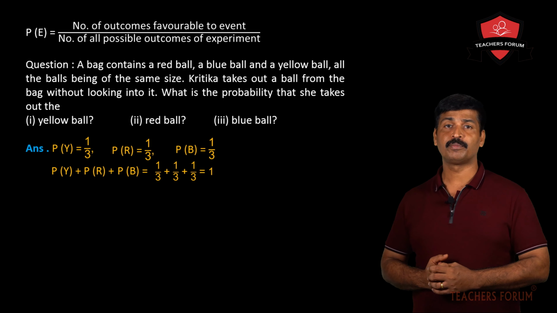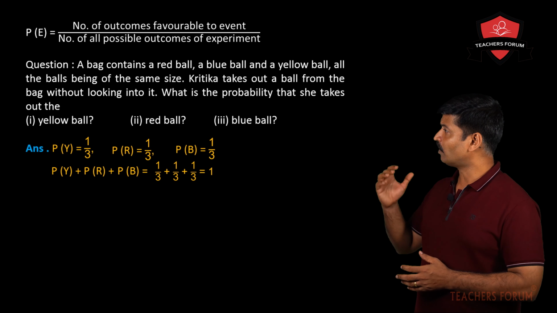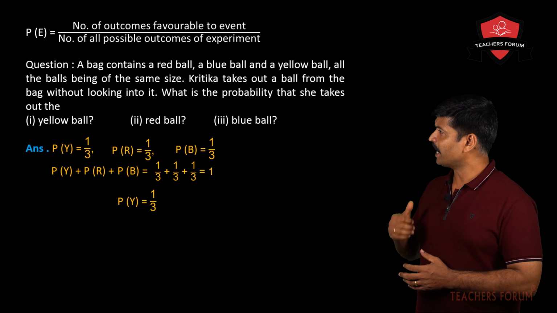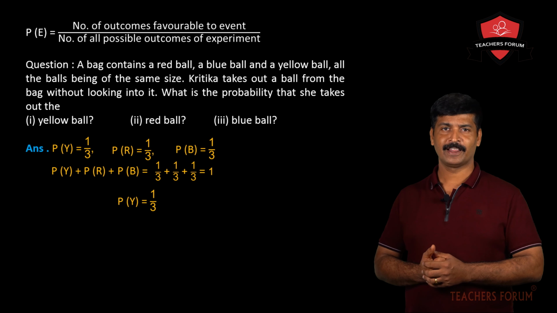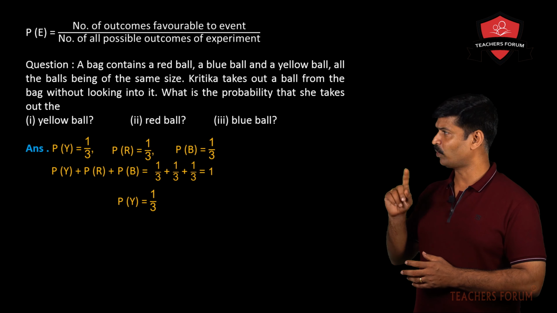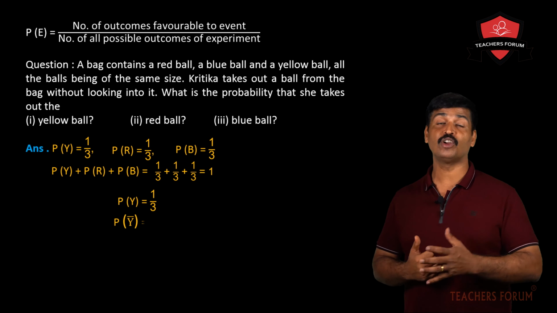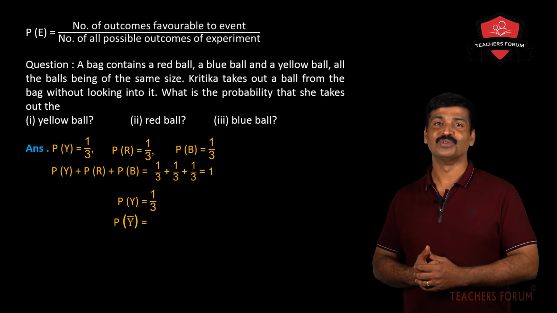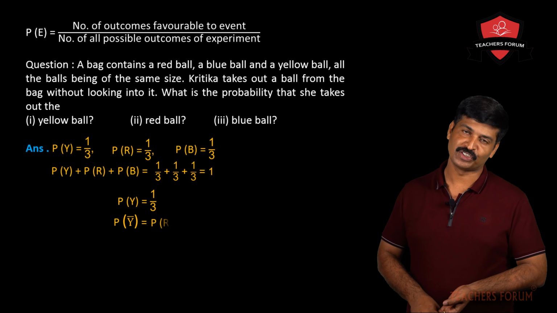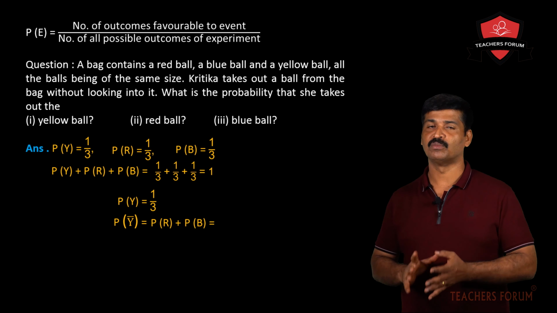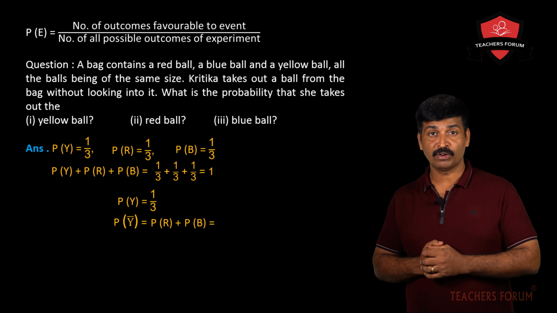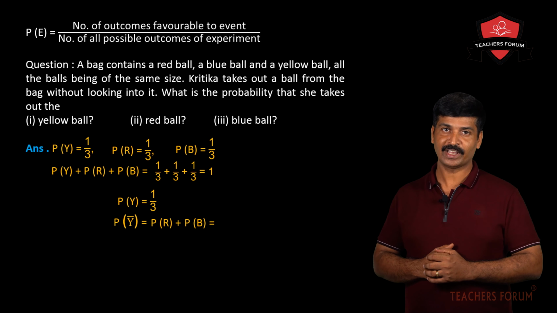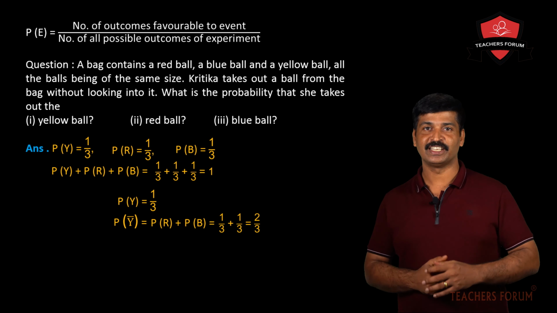Now let us take the example of the probability of getting a yellow ball. What is P(Y), the probability of getting a yellow ball? P(Y) equals 1 by 3, we know that. Now, can you tell me the probability of not getting a yellow ball? That is denoted as Y dash. Not Y means red or blue. There are 3 types of balls: yellow, red and blue. The question is, what is the probability of not getting yellow? That means the probability of getting red or blue, which is 1 by 3 plus 1 by 3, that is 2 by 3.